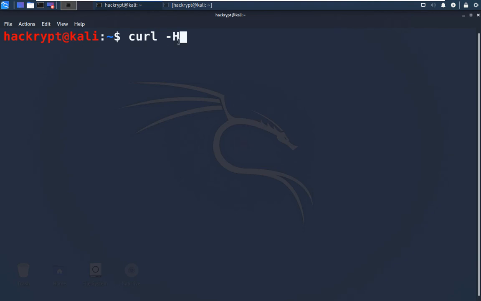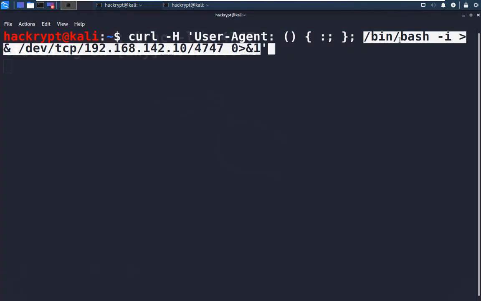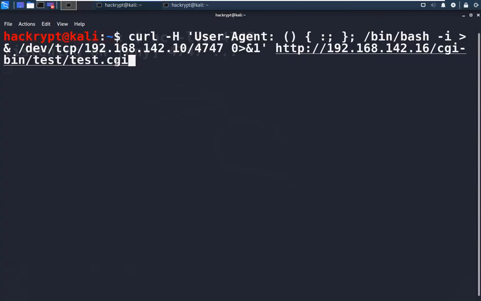For changing the header, we use the option -H. Here we are changing the value of the user agent. This is the empty function. After this function, in the place of the command, we have given the bash reverse shell. In this reverse shell, we have created a socket to the attacker IP on port 4747. Now let us give the target URL. So this is the target URL.